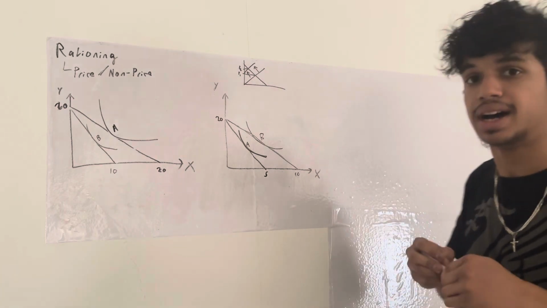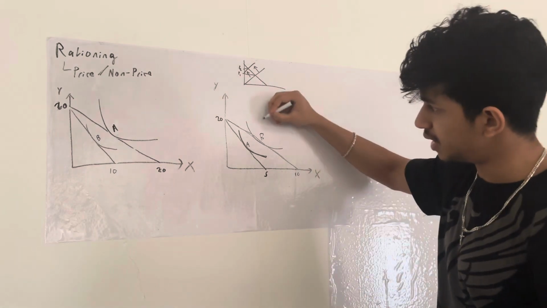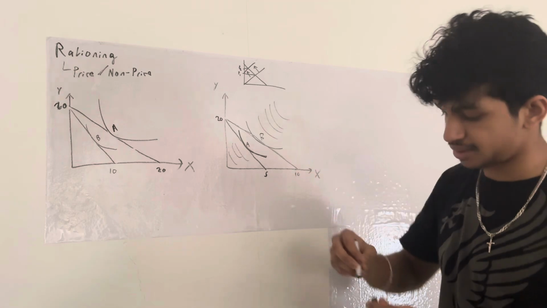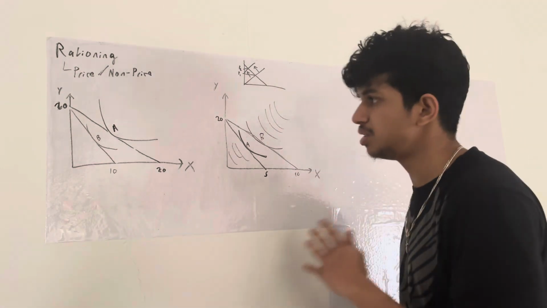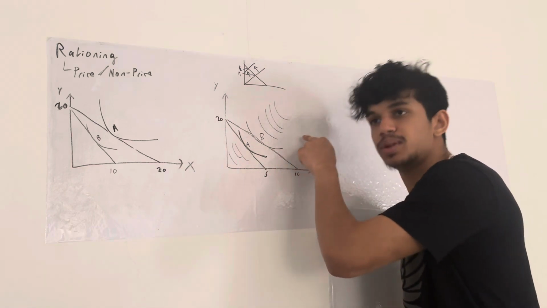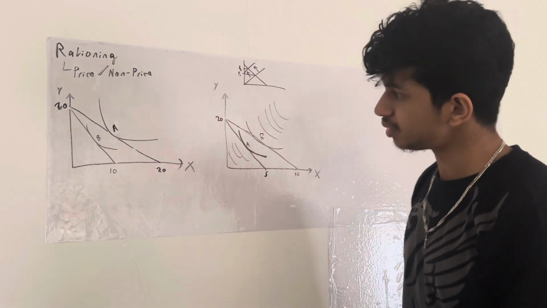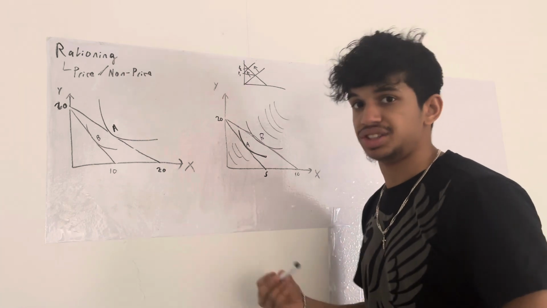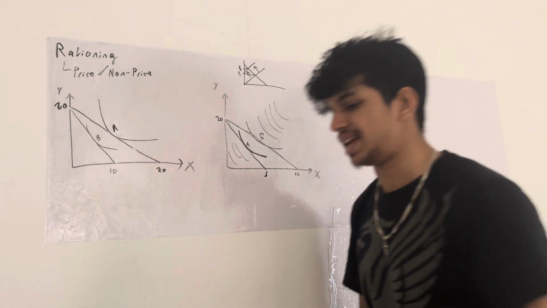By the way, do not draw the new indifference curve. There is an indifference curve everywhere on this graph. It's going down, it goes up. There's indifference curves for every level of utility. But I just want to make it more clear to you, to show you that if there is a rise in our budget, if we can afford more, we will definitely buy more to maximize our own utility. So these are the two situations. Now, of course, you can make a situation where it doesn't change as long as it intercepts, but that situation is more rare.